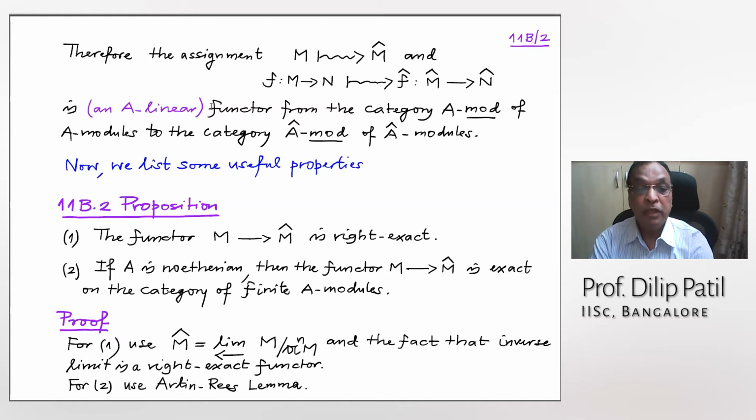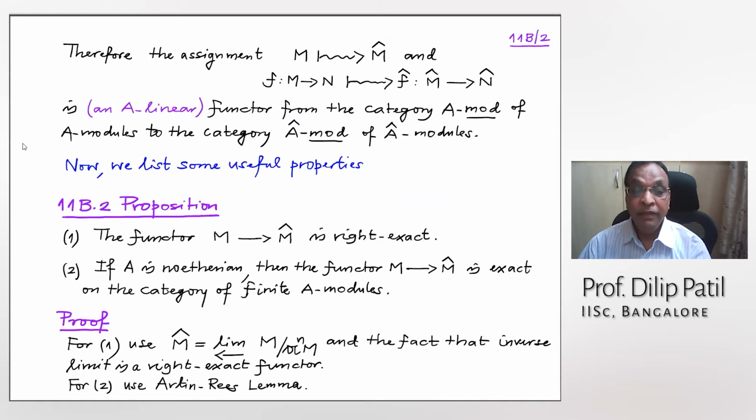And the second property is, if A is Noetherian, then the functor is actually exact on the category of finite A modules. So not on all A modules, but finite A modules form a category, a subcategory of the category of A modules, and on that category it is exact.